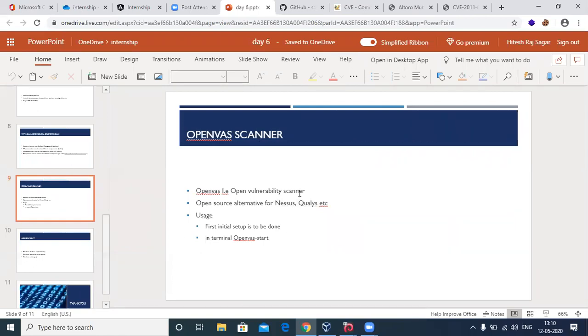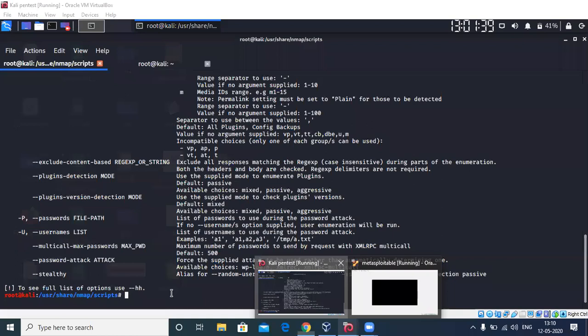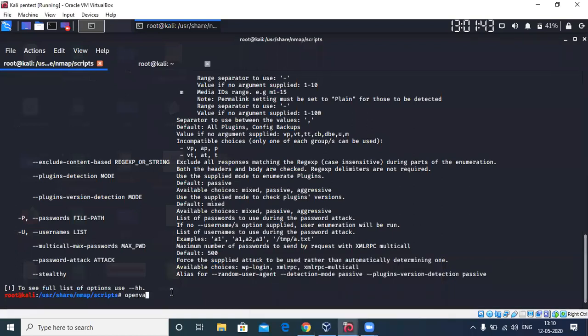So I'll start you up with OpenVAS Scanner in the next session, but let me show you how it looks. OpenVAS start.